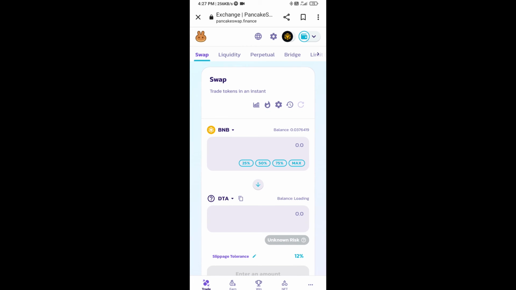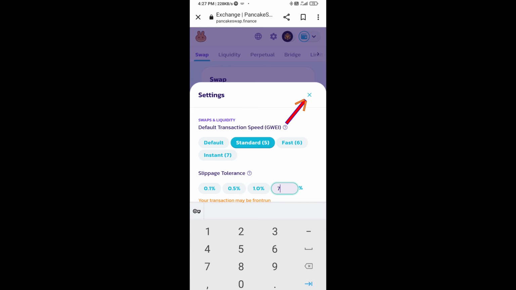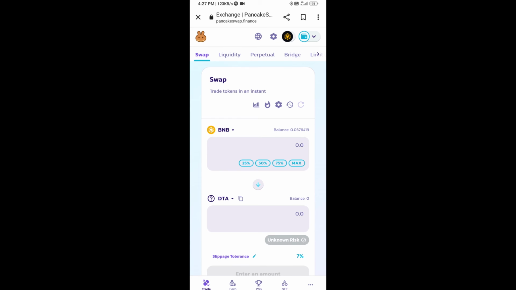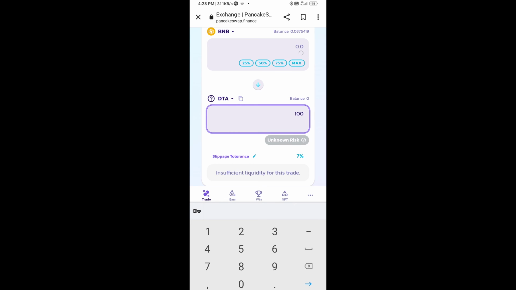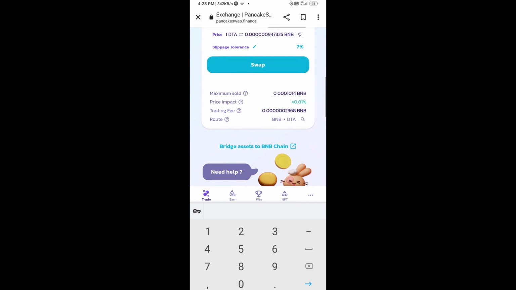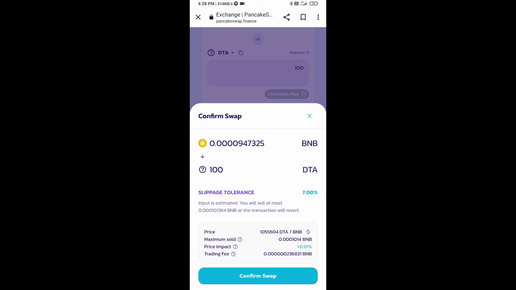After that, you will set slippage for effective purchasing. Click on this icon and here you will set 7% slippage. Click on the cut icon. Now here you will enter the number of tokens. Then click on swap. Here you can check the transaction details. Click on confirm swap.